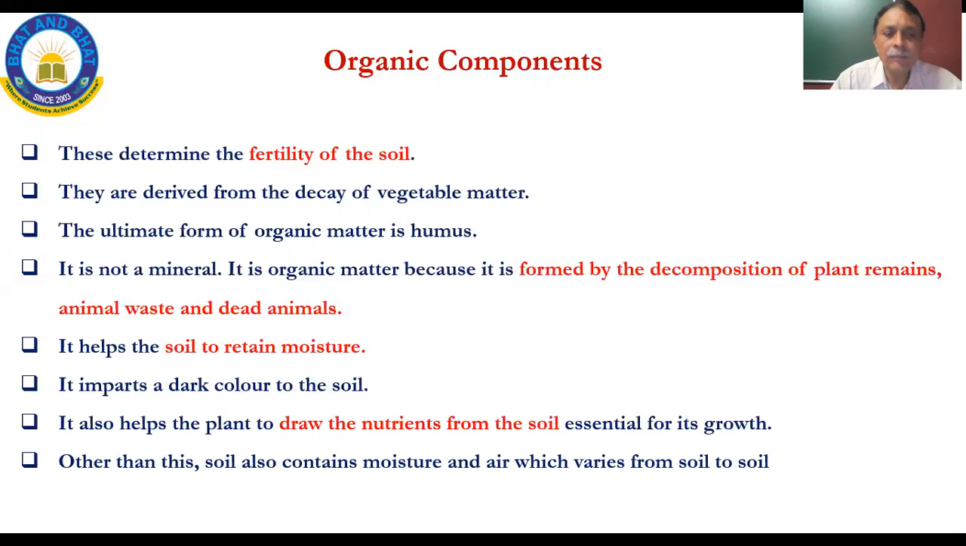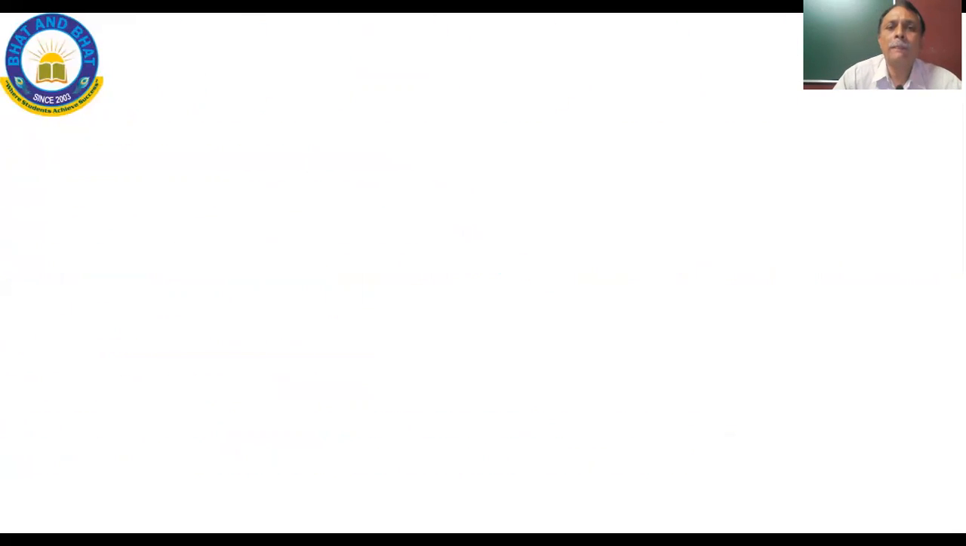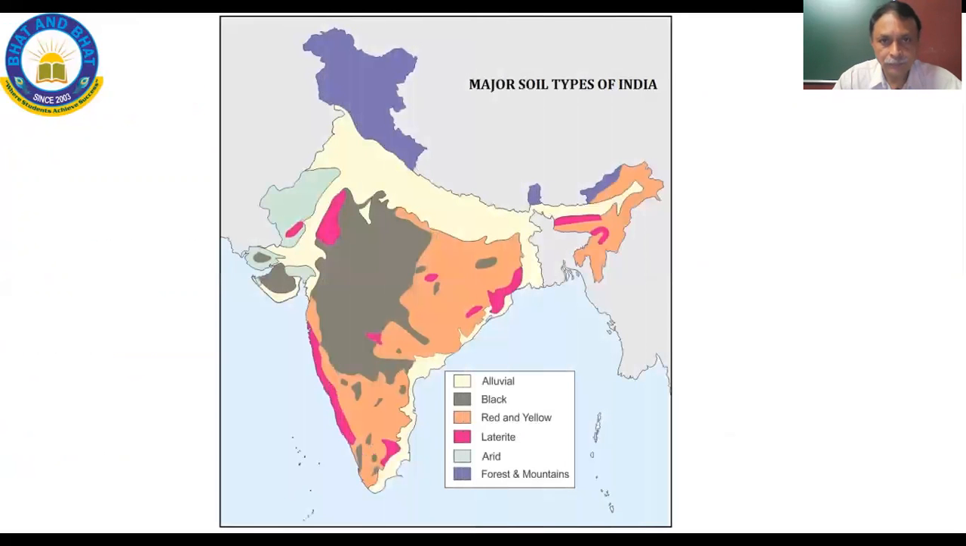Other than this, the soil also contains moisture and air, which varies from soil to soil, which varies from place to place. Okay, this was about the composition of soil.